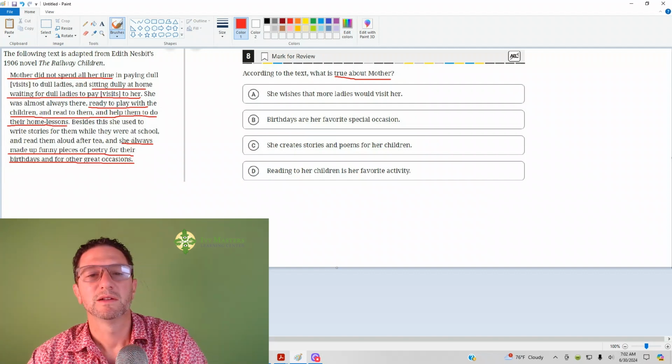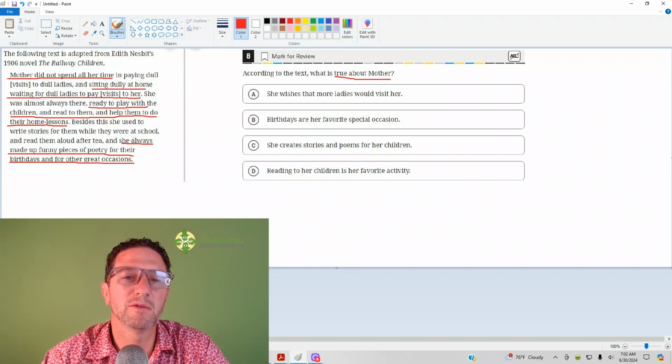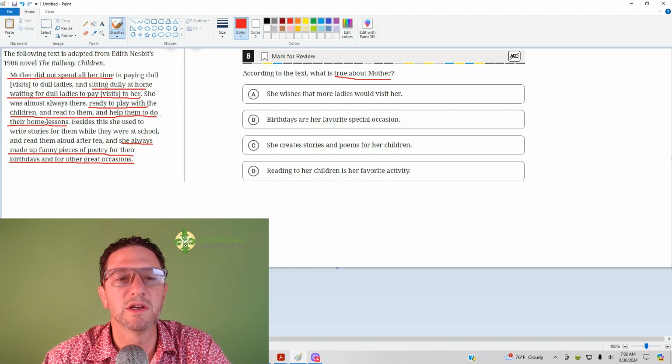So let's see what's true about mother. We need to look at our answer choices. Answer A is, she wishes more ladies would visit her. That's clearly not correct. In the beginning, mother did not spend all her time sitting dully at home, waiting for ladies to pay visits to her. That's probably the most obviously wrong one.